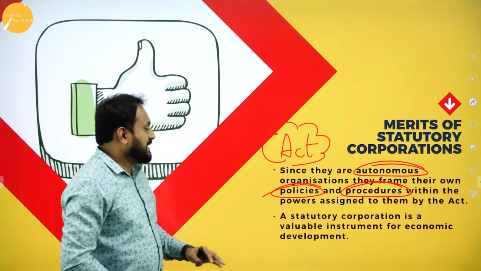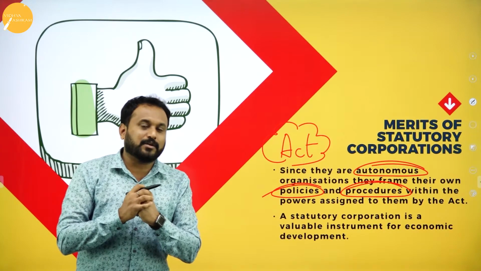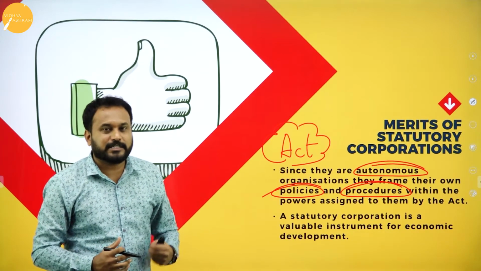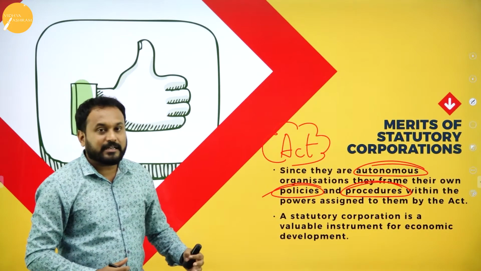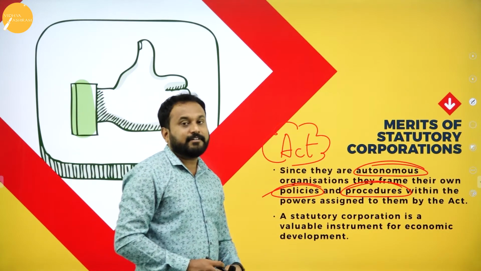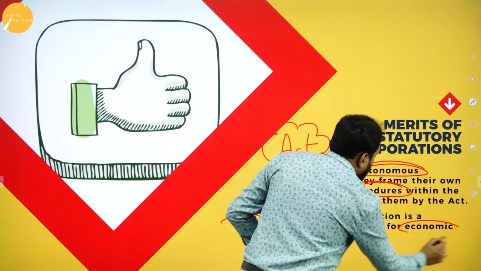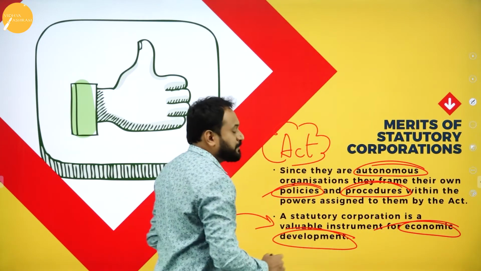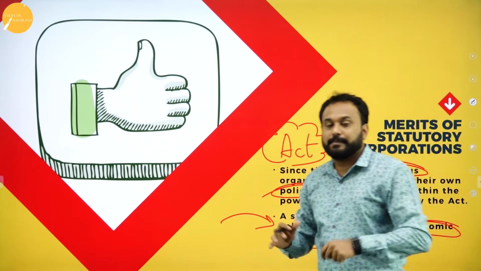Okay, the next one is that a statutory corporation is a valuable instrument. What do you mean by valuable instrument? Understand this. A statutory corporation is a valuable instrument for economic development. India is a developing country, in the sense India is still developing.